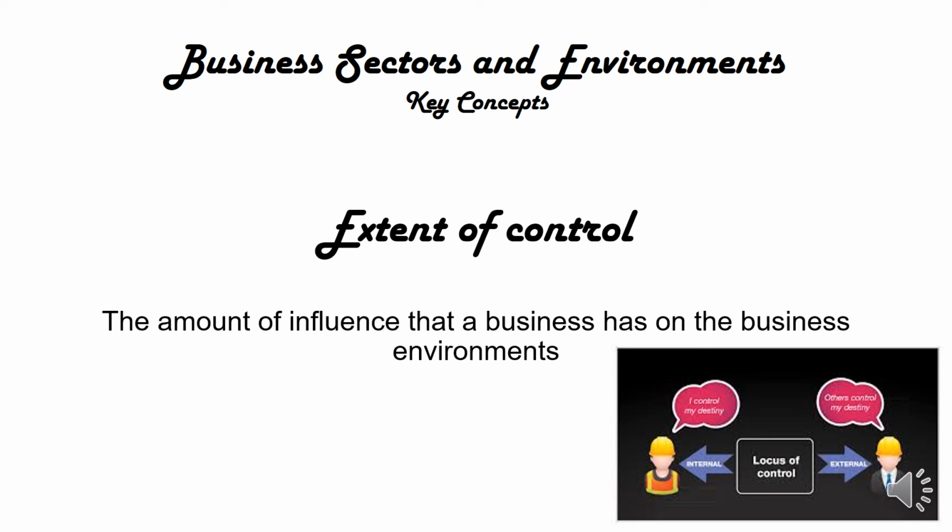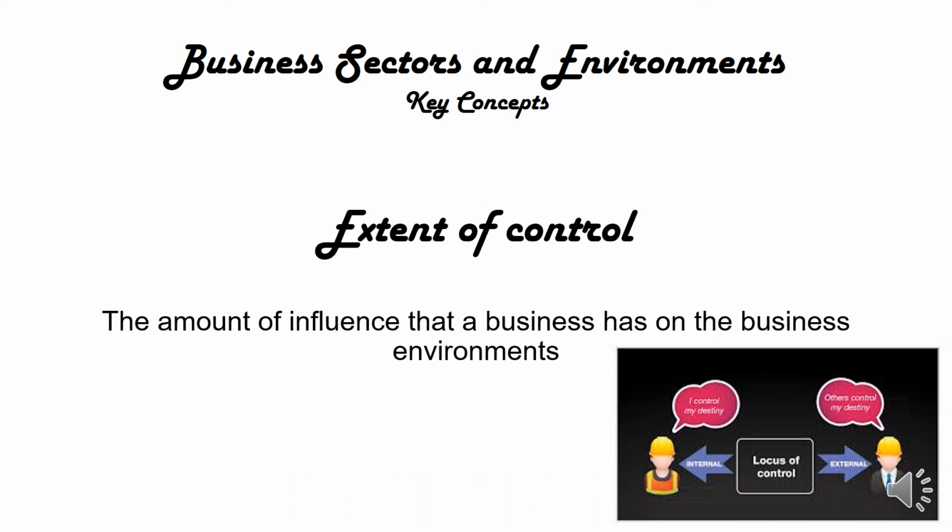For example, all the things happening within the micro environment of the business come from within the business. So obviously, there we will have 100% control. We own the business. We are the business. So we have control over what happens inside of our business.